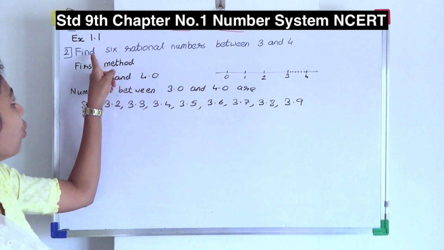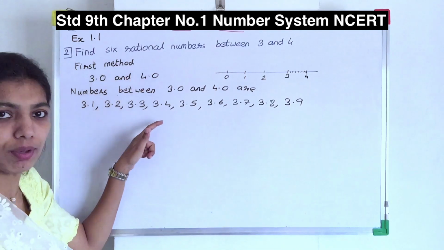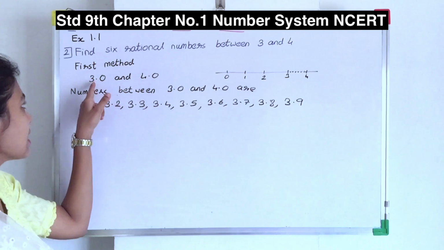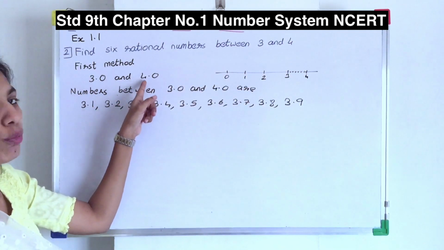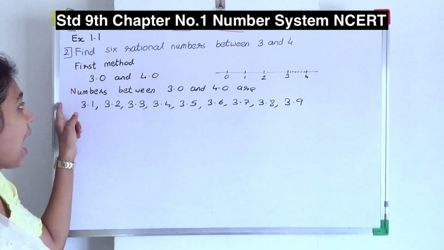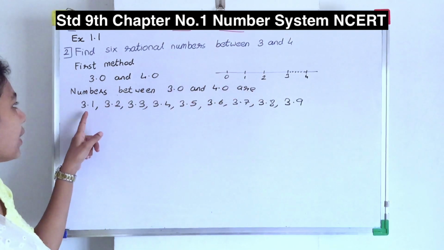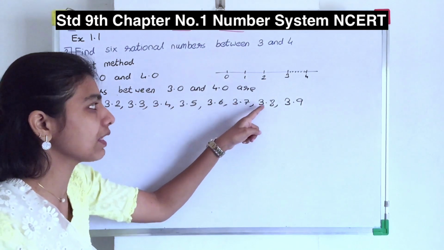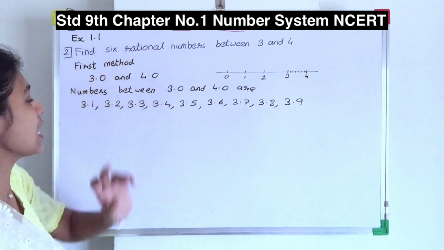So, they have told you find 6 rational numbers between 3 and 4. So, this is one of the methods. Instead of considering 3, I will take it as 3.0, and instead of considering 4, I am going to take it as 4.0. So, rational numbers between 3.0 and 4.0 are 3.1, 3.2, 3.3, 3.4, 3.5, 3.6, 3.7, 3.8, 3.9. But they have told you to find only the 6 rational numbers.